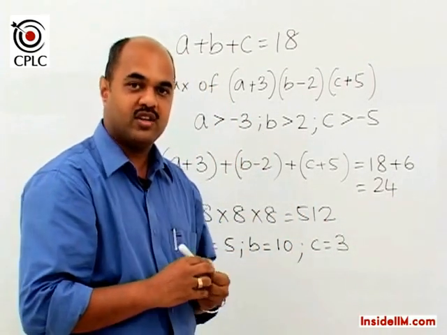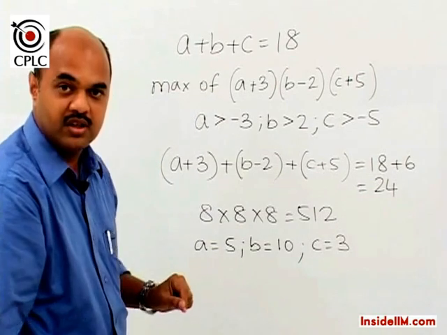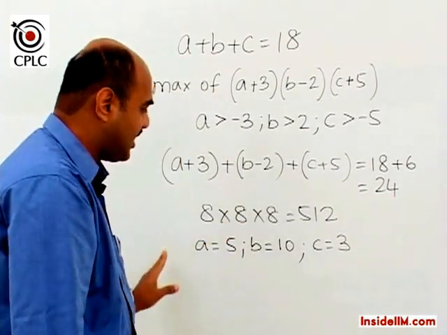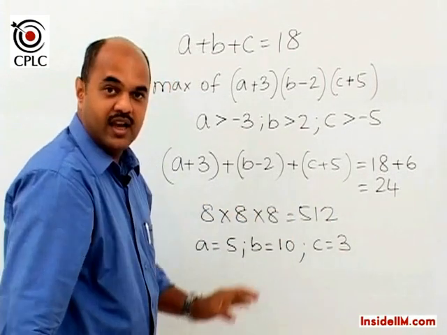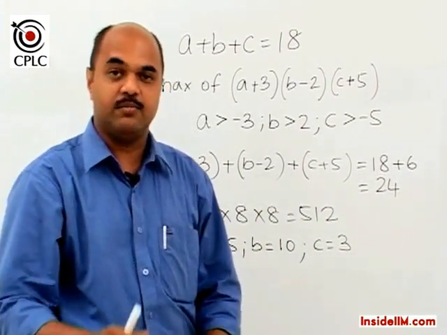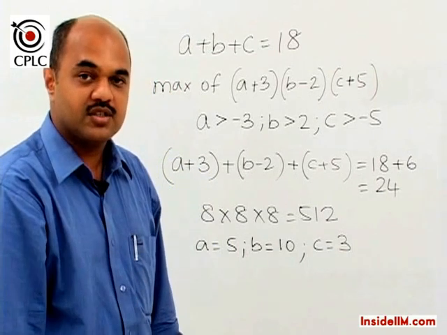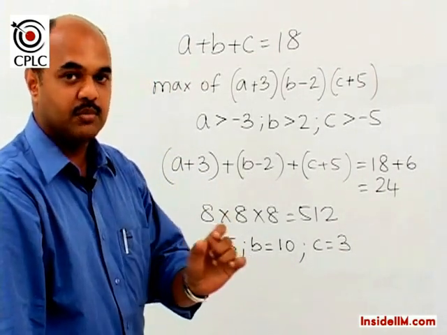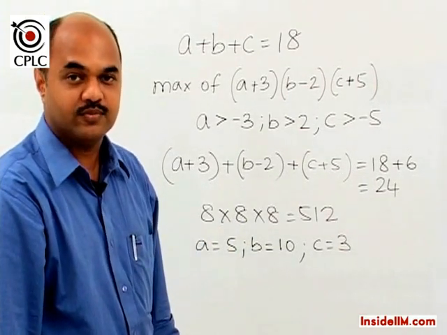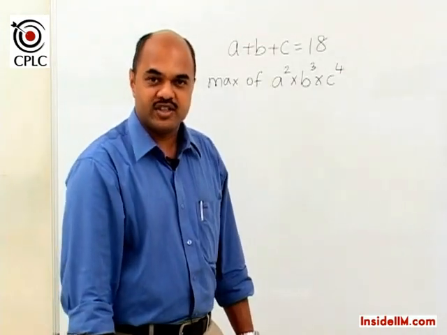So please note that to solve this question, we haven't taken A, B and C as equal, but these brackets as equal, and we've still used the same concept, which is if the sum given is constant, then the product is maximum if each term in the product has the same value. Let's look at a final example on the same concept.